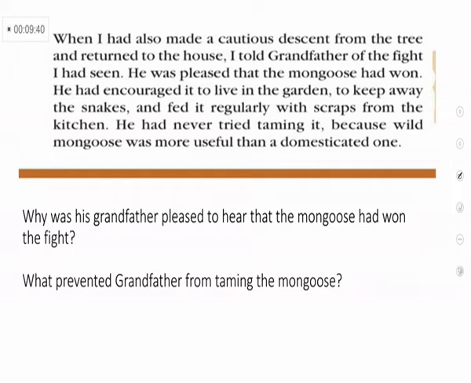So, what did the grandfather do? He had encouraged the little mongoose to live in the garden, to keep away the snakes, and fed it regularly with food from the kitchen. Do you understand? The grandfather was really happy and he allowed the mongoose to live in his garden and he provided food from the kitchen. He had never tried taming it. What is the meaning of taming? Taming means to make friendship or pet it. Okay?